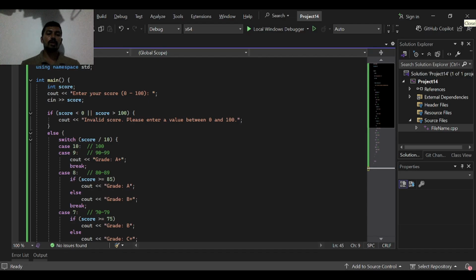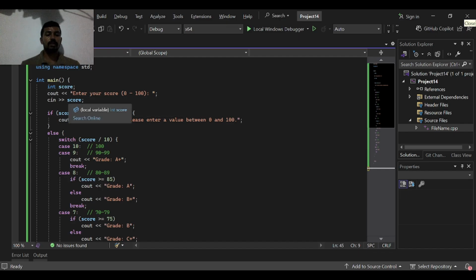We will learn how to check the result grade using a switch statement in C++. First, we include the iostream library. This allows us to use cin and cout for input and output. We create a variable called score.